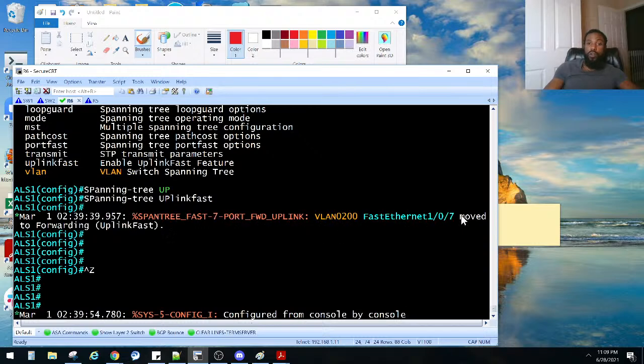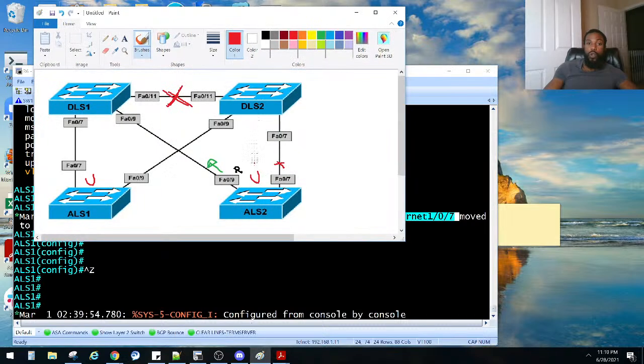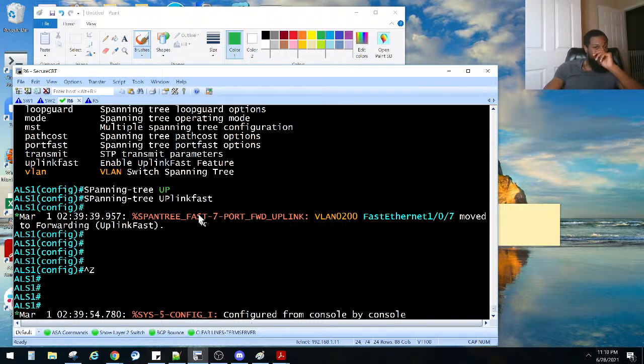He changed 107 to be forwarding. So 107 was blocking, and now it is forwarding. So now this is forwarding. Bloop, it is forwarding. And it was blocking because of this indirect link failure. What is that feature? Uplink fast.